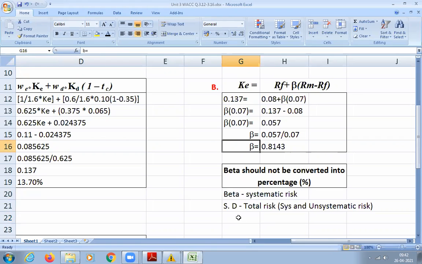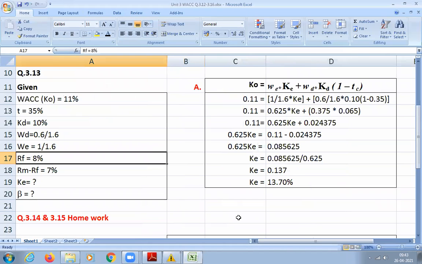Okay. So this is what the use of WACC. You can calculate WACC. If you know, you can calculate the other cost. You can even calculate beta also, all that thing. Okay. So shall we move forward now?